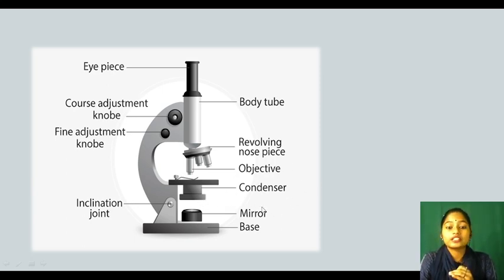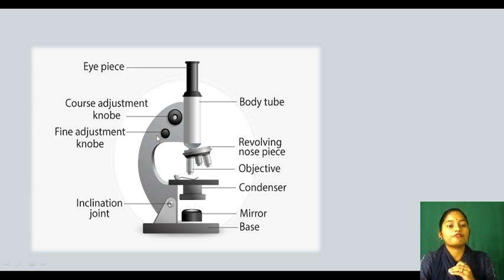Then the condenser. Its function is to control the amount of light. It will control how much light enters. Next is the mirror. It will reflect the light. The light will reach the condenser, and the condenser will adjust the light which reaches the stage, right? And the base, over which the full microscope is standing. Then the inclination joint, which joins the eyepiece with the mirror or the base.